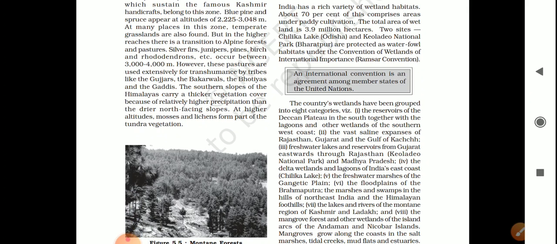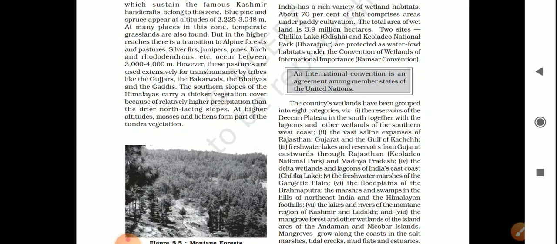Now here is a fact: as we go up in the air, temperature decreases. Having said that, the temperature of the mountainous region is much cooler than the plain area. Therefore, with this change in temperature, there will be a change in the vegetation as well, right? So next is about the trees. Oak, sal, and pine are common trees of these forests. Now in the cold areas, the northern parts of the Himalayas near the Shivalik range, we will see mosses and lichen adapted to this vegetation.